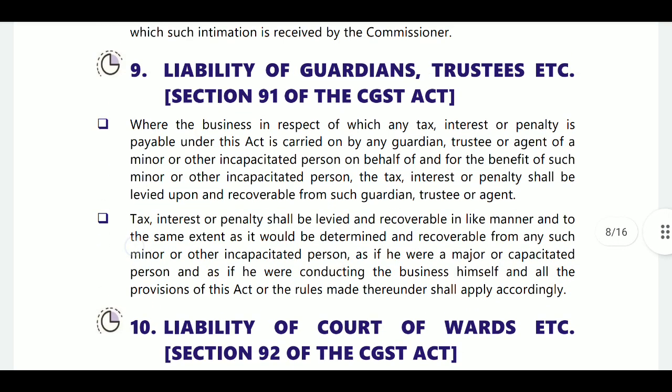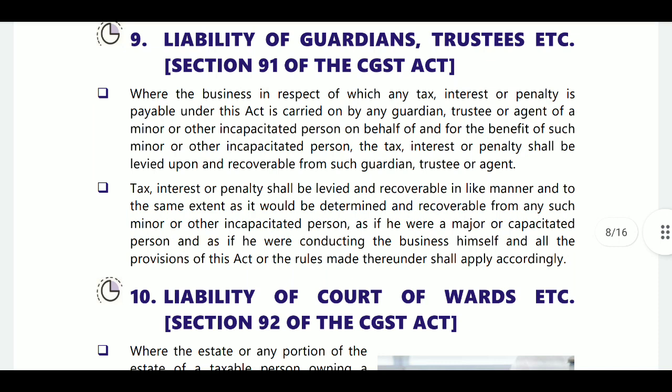Next, section 91. Section 91 is related to liability of guardians or trustees, where guardians or trustees of a minor or incapacitated person are liable for dues as if the minor was a major and conducting business himself, or the incapacitated person was a capacitated person and conducting business himself. So unless otherwise, the guardians will be liable.